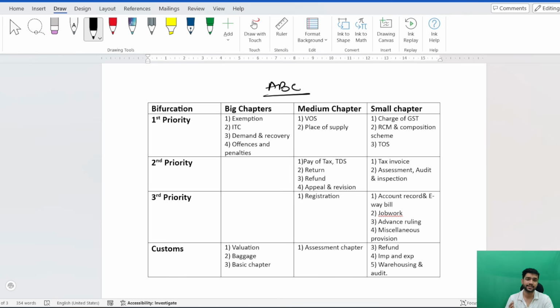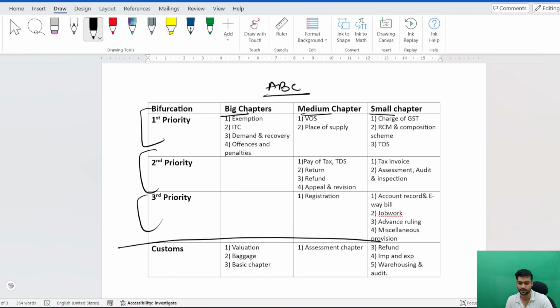I have made the ABC analysis in a very unique way just to make you aware that there are very few big chapters in the entire IDT subject. So I have bifurcated the entire IDT into big chapters, medium chapters and small chapters. Small chapters mean they are 1 or 2 pager chapters, along with their priority: which is the first priority, second and third priority. And I have not included the customs section. So this is the IDT part and this is the customs part.